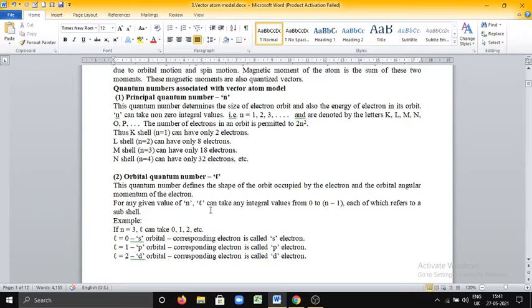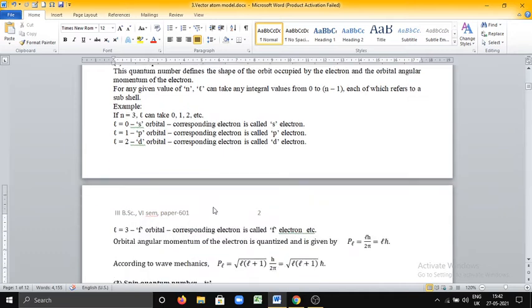L is equal to 0. This is a subshell. It is called s orbital. L is equal to 0 is called s orbital. L is equal to 1, p orbital. L is equal to 2, d orbital. L is equal to 3, f orbital, and so on.